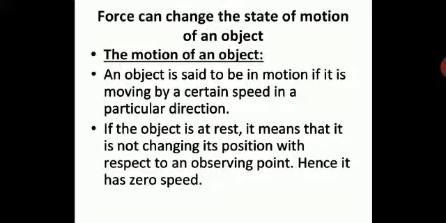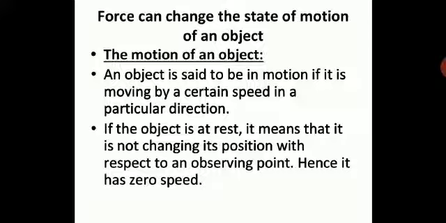An object is said to be in motion if it is moving by certain speed in a particular direction. So you have to take down this. When you say that an object is in motion, it is moving with some speed and it should have some particular direction. If the object is at rest, it means that it is not changing its position with respect to an observing point. Hence, it has zero speed. So, please take this down. These points are extremely important.